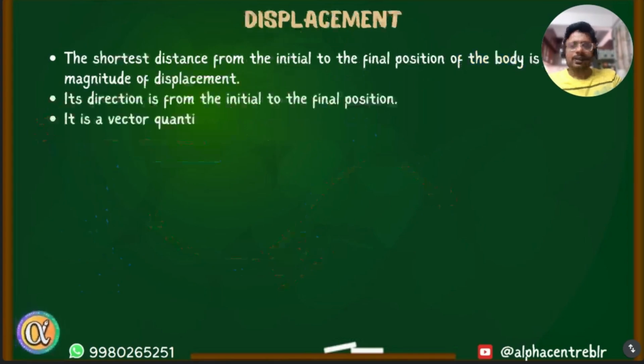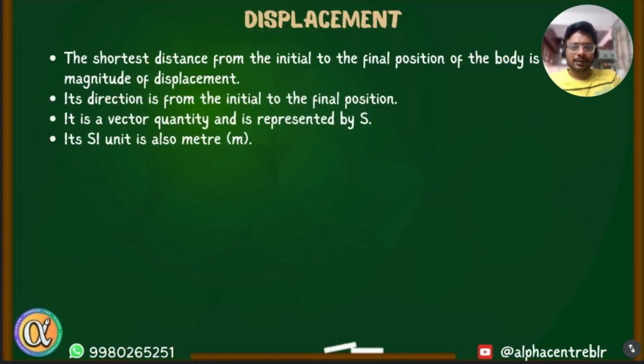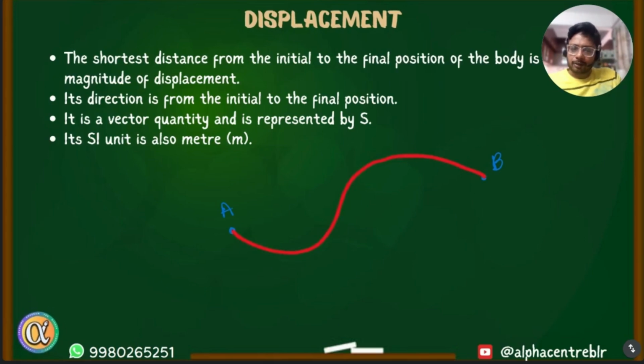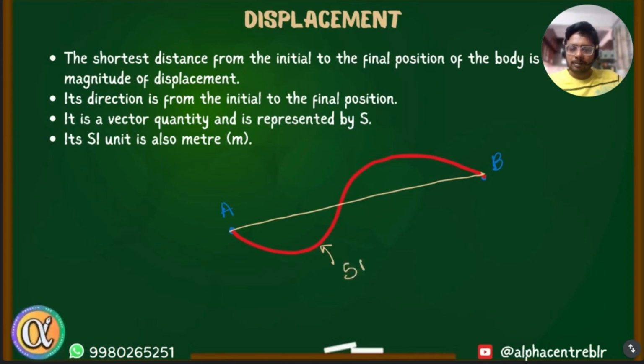Okay, let's discuss another physical quantity, displacement. Displacement is the shortest distance from the initial to the final point of the body. If a body is traveling from point A to point B, distance represents the actual path traveled by the body, whereas displacement only means the shortest distance from the starting point to the ending point. Like the previous example, if the original path is 5 kilometers, but the shortest distance from A to B is just 3 kilometers.